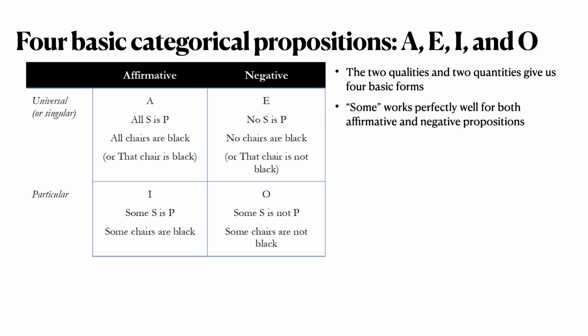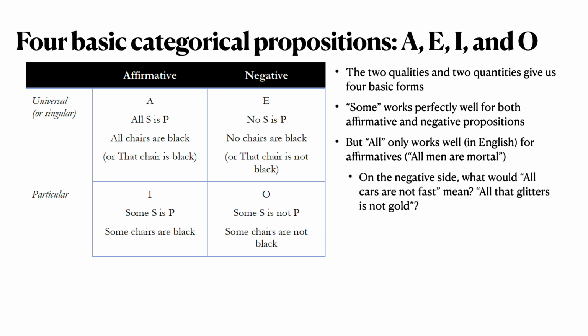Now, some, as a quantifier, works perfectly well for both affirmative and negative propositions. But here's the curveball in English. All, in English, only works well for affirmatives. That is, I can say all men are mortal, and that's just fine. But what if I want to deny something of all of the subject? What if I say, for example, all cars are not fast? What would that mean to a native English speaker?